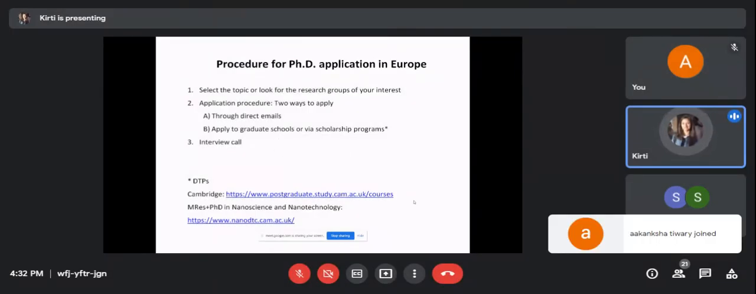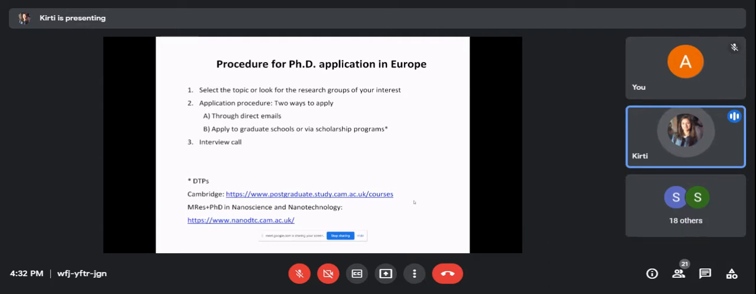The first step is to select a topic or look for the research groups of your interest. It is also possible that you don't have a particular field in mind, so do read some papers and research journals, and you will get some idea of where you want to work. Then make a list of the professors or research groups you are interested in, like an Excel sheet or something, so you will know when to put a reminder and when to send the mail.